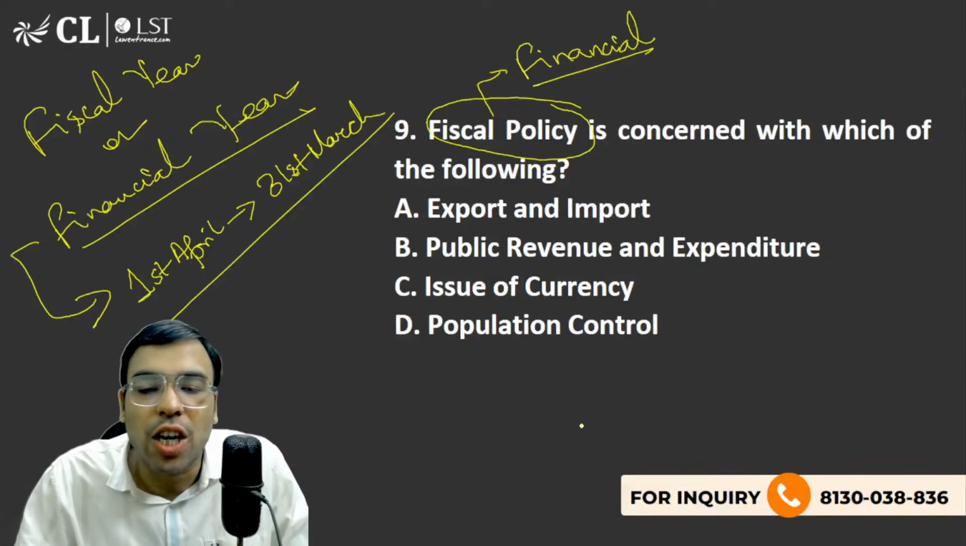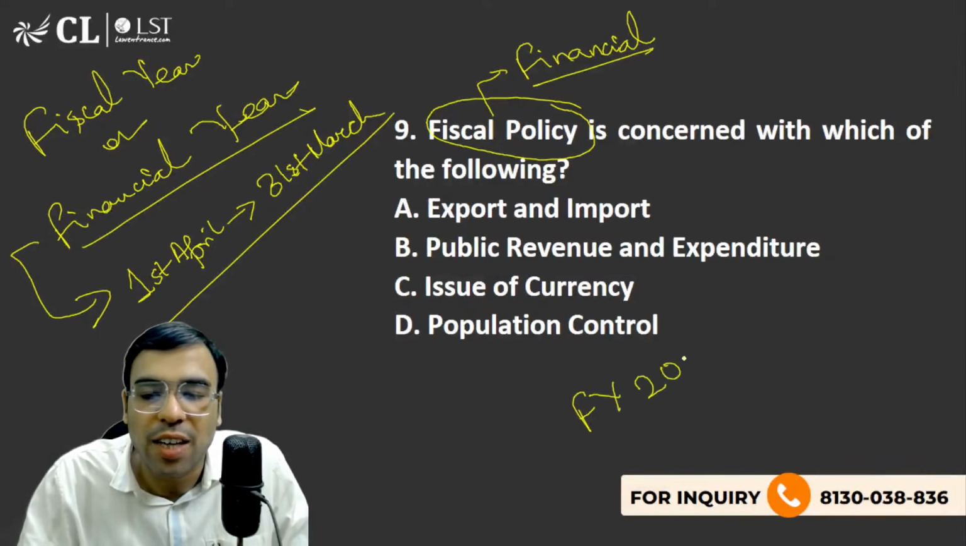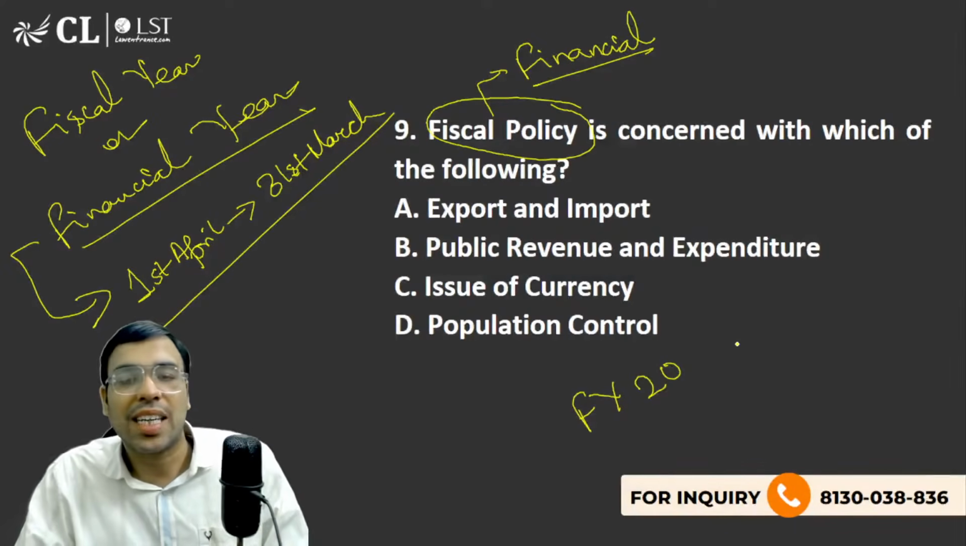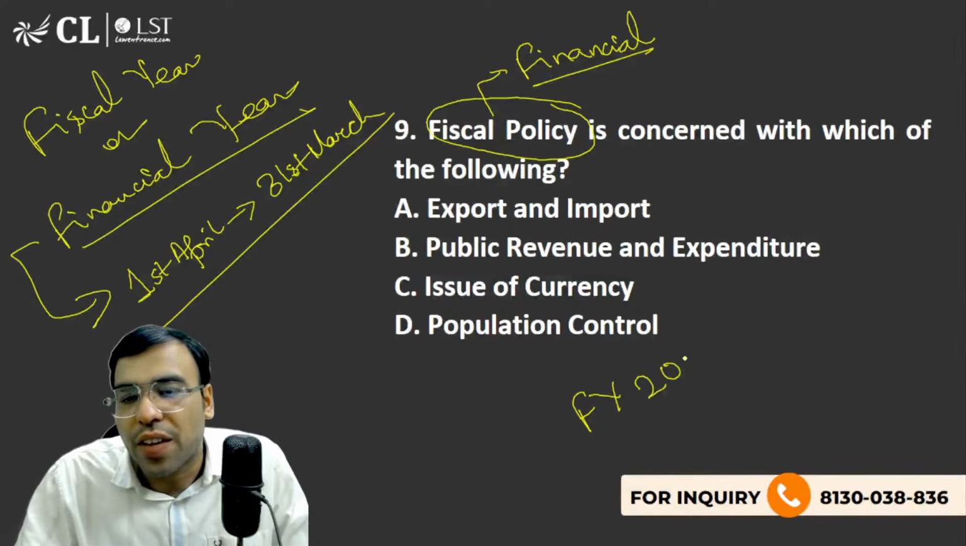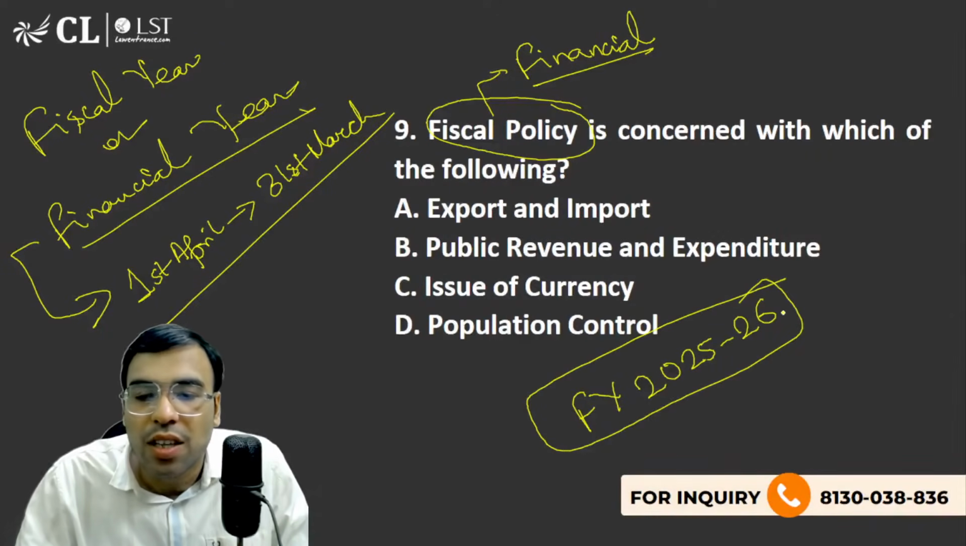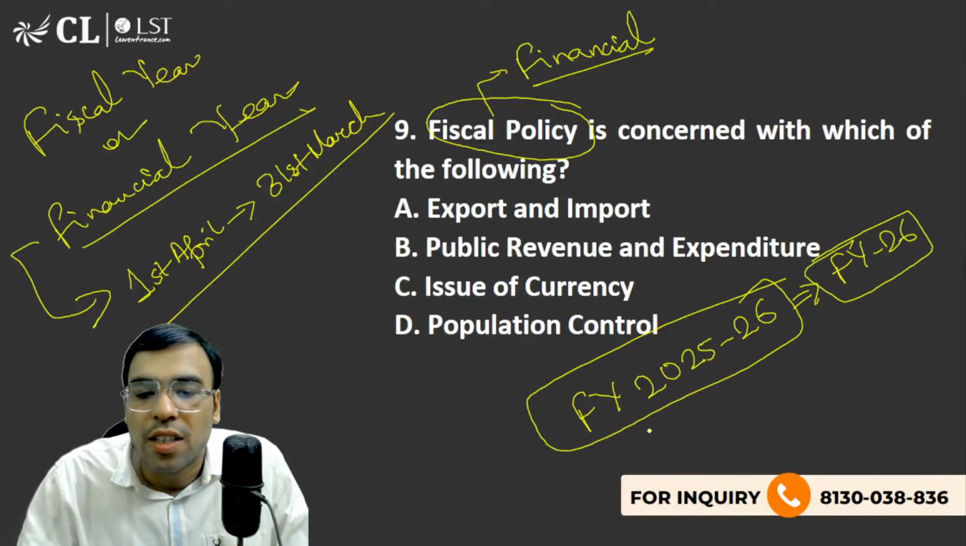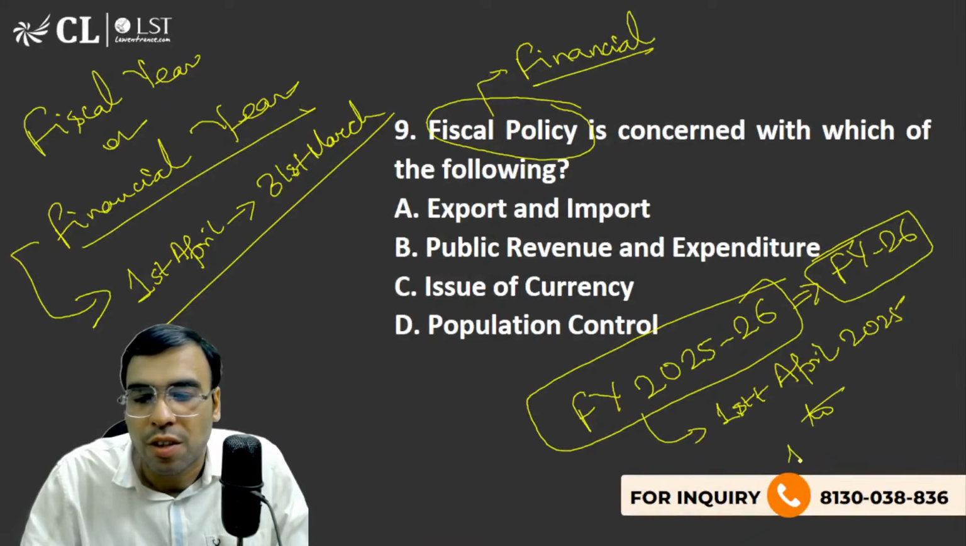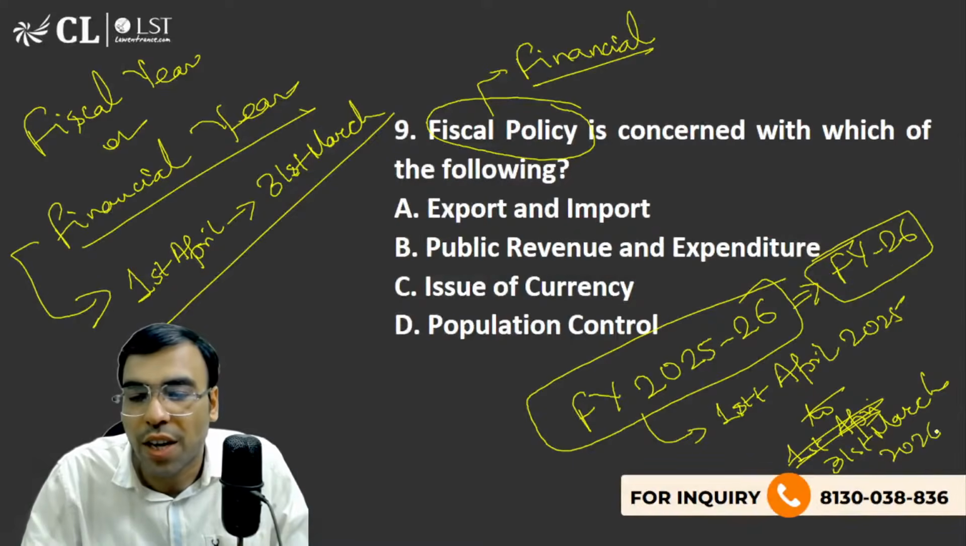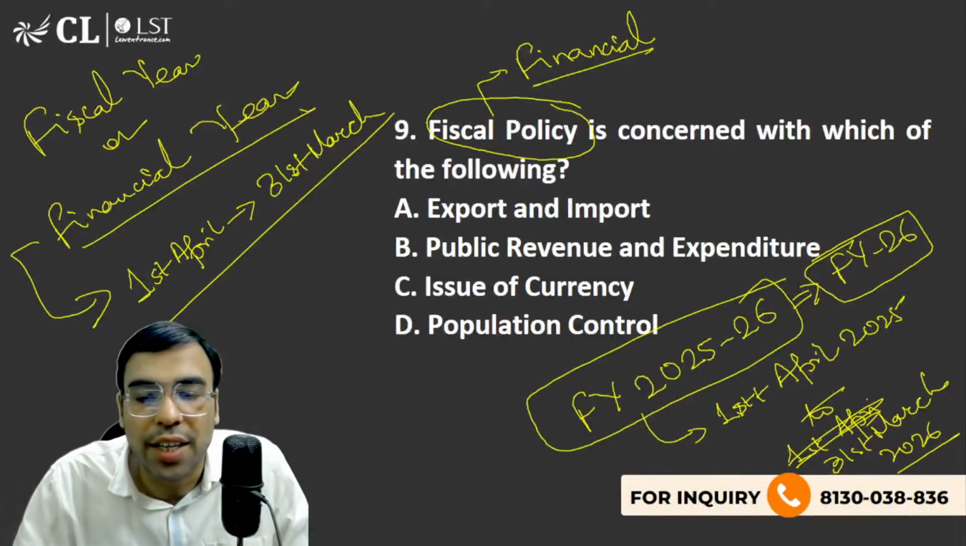For example, let's say we are about to enter April. Right now we are in fiscal year 2025-2026. In short, it is written like this: FY26. This is the fiscal year starting from 1st April 2025 to, sorry, 31st March 2026, which is about to end very soon. This is the idea of fiscal year that you should be knowing about.